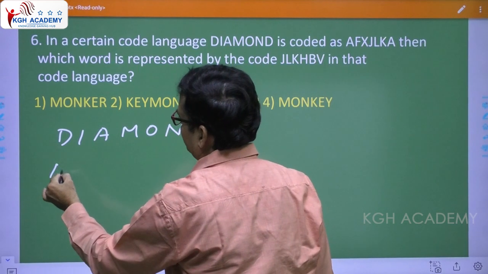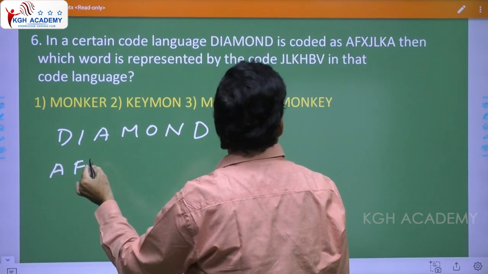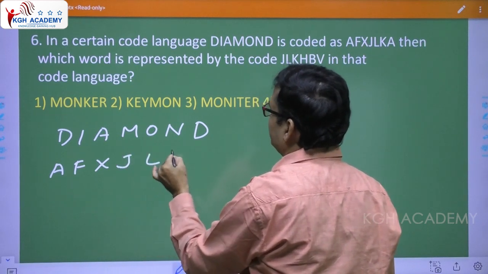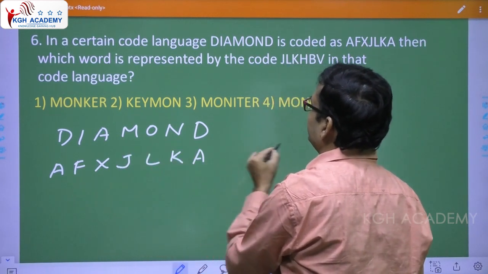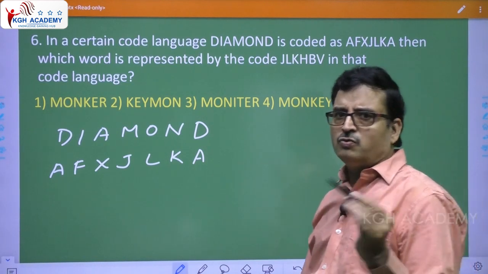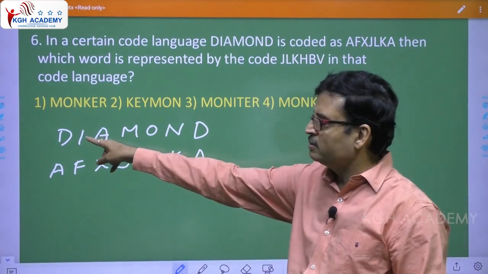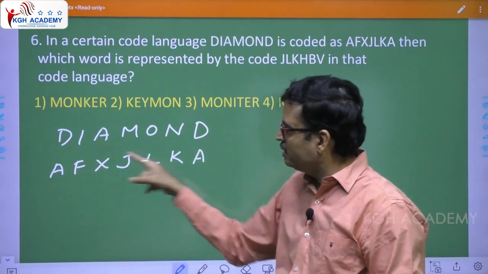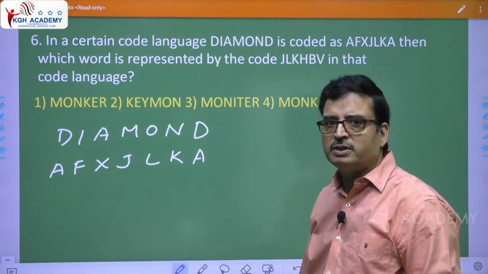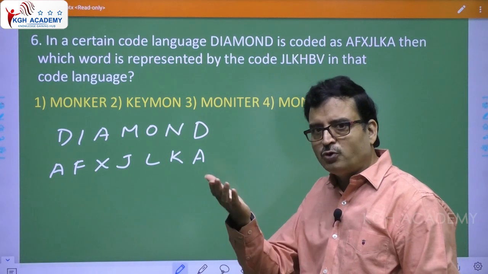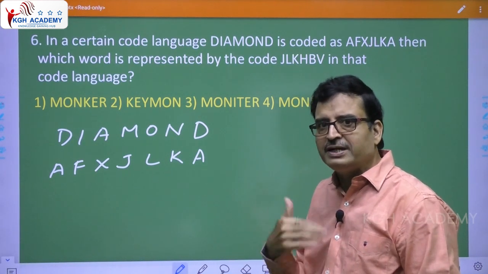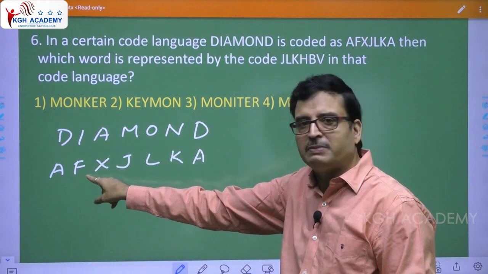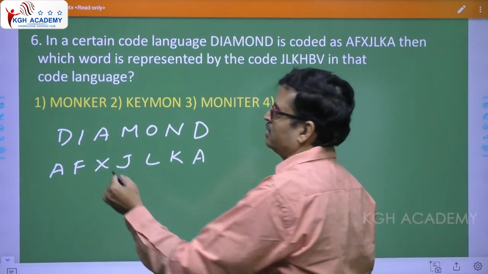Let us put here AFX. Next, JLKA. Now, first of all, observe the question. D started with a D, ended with D. DA. So there is some logic. DA means D is 4, A is equal to 1, minus 3. Here, I is equal to 9, F is equal to 6, minus 3. So logic is there.